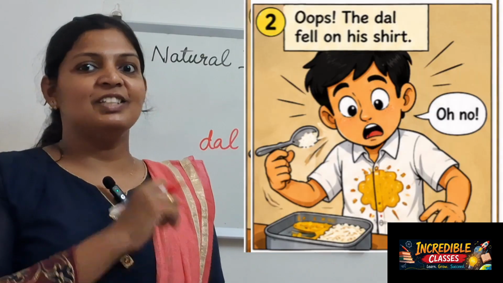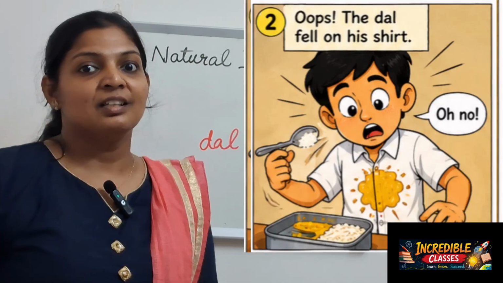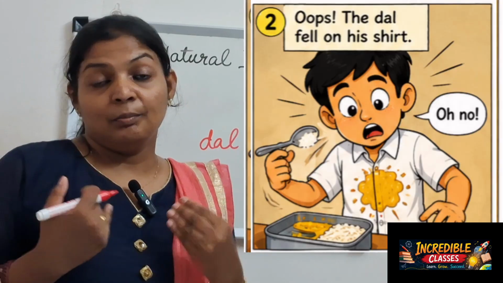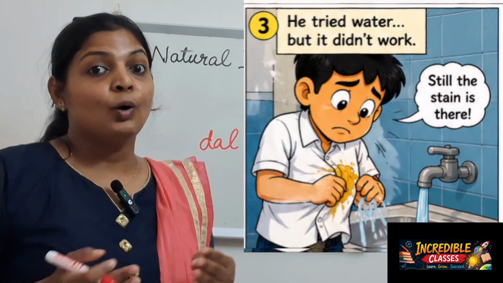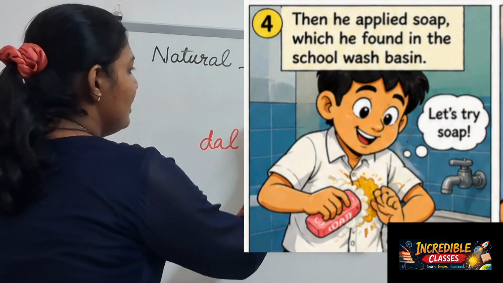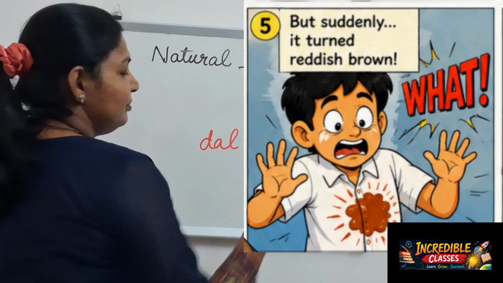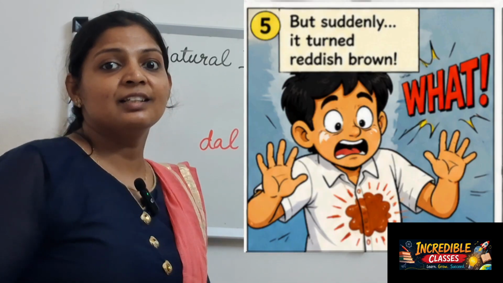So he ran immediately to the bathroom and tried to wash it. Now the stain was not going, not fading. So he saw a soap there. He took some and put it on the shirt and tried to clean it.